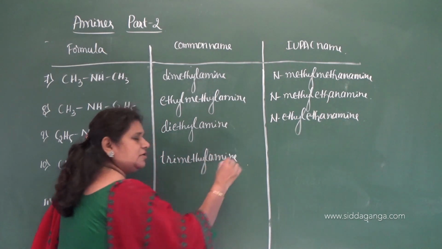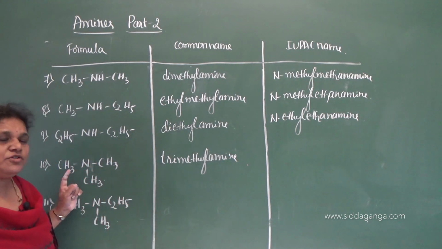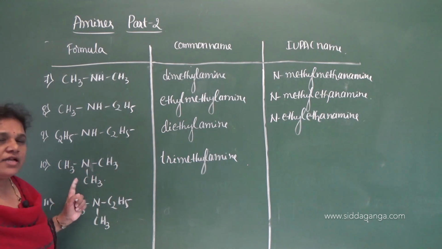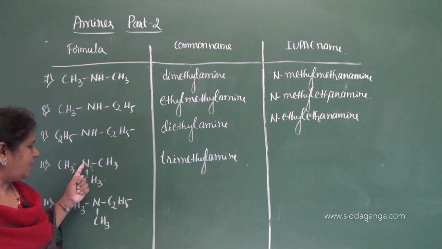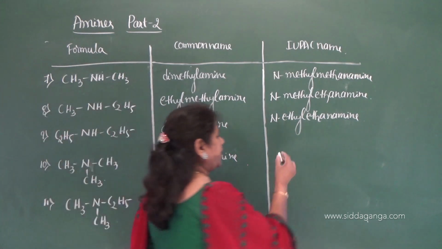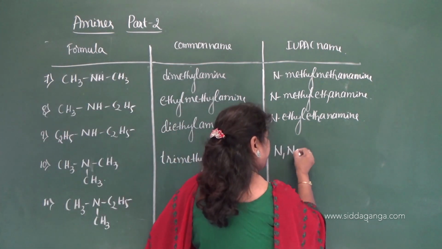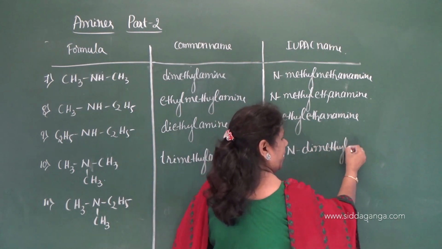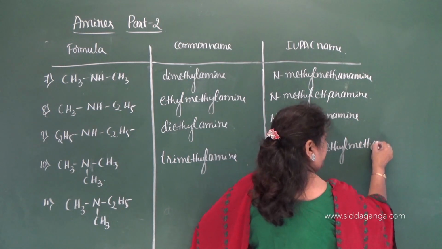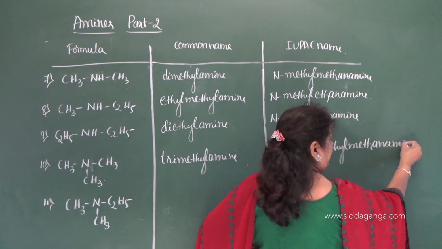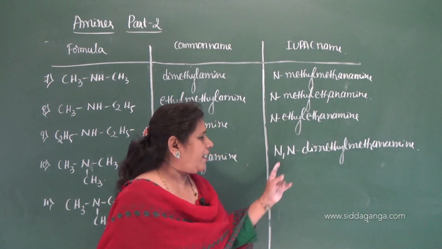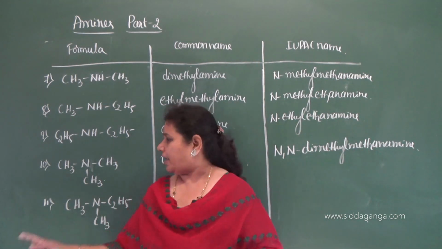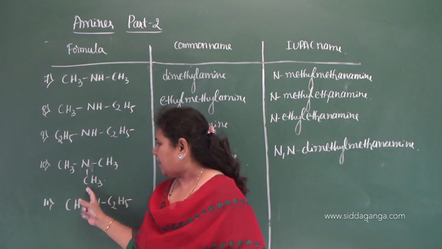Trimethyl amine. So in the IUPAC name, you had to take 2 alkyl groups as the prefix. Since the 3 are same here, you can take N-methyl, N-methyl. Instead of writing N-methyl, N-methyl, you can write it as N, N dimethyl. And you had to take 1 methyl group as root word. Therefore, N, N dimethyl methanamine.